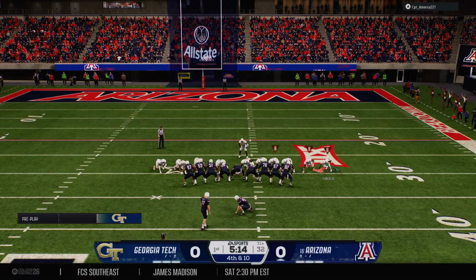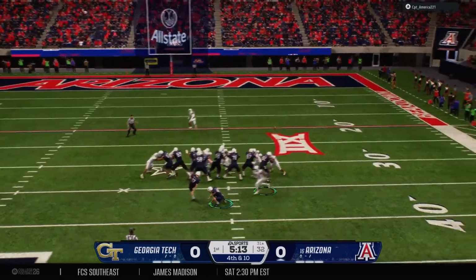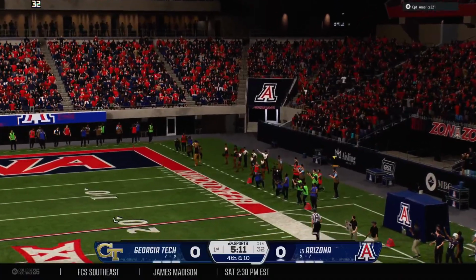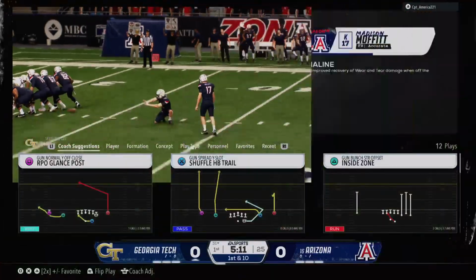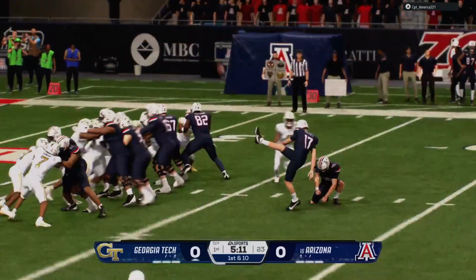What a hit, forcing that incompletion. It's 4th down, and they'll try the field goal. Oh, and he missed it. No good. And after the miss, guys, the score stays right where it is.